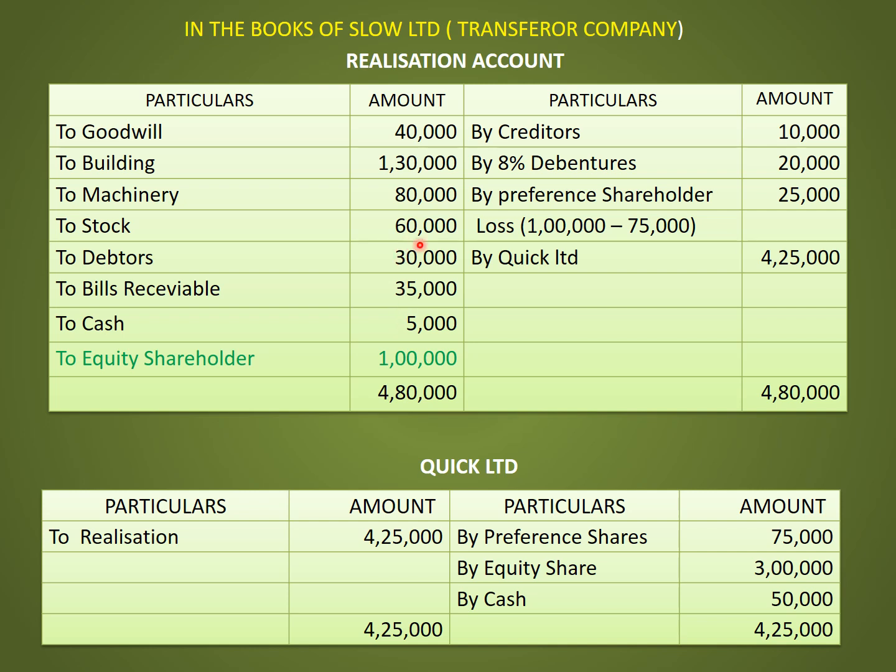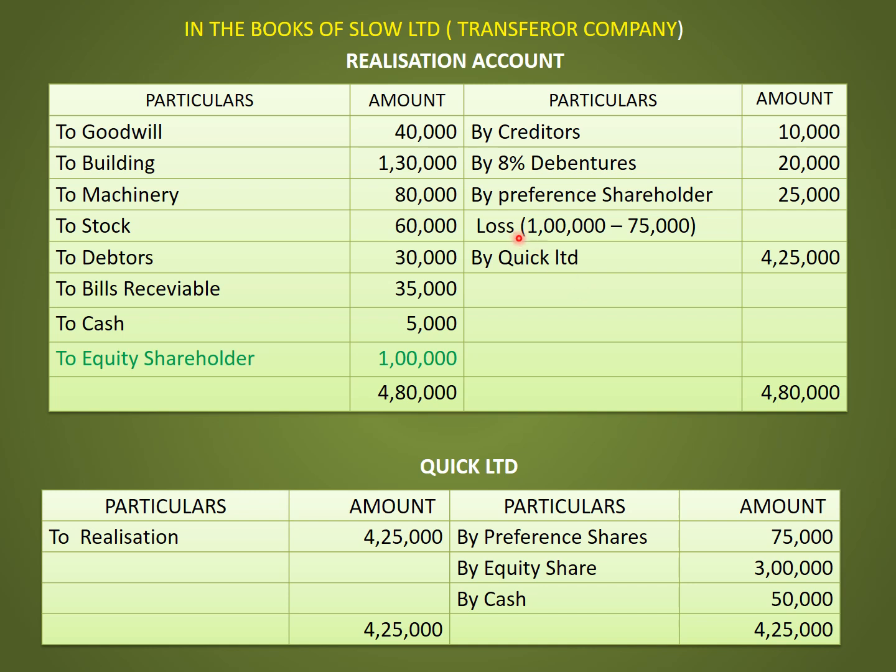Similarly, transferring the liabilities. The entry will be liability account debit to realization account. So when we post this entry in realization account, on the credit side, by creditors 10,000, by debentures 20,000. Now the third entry, that is for recording the purchase consideration.